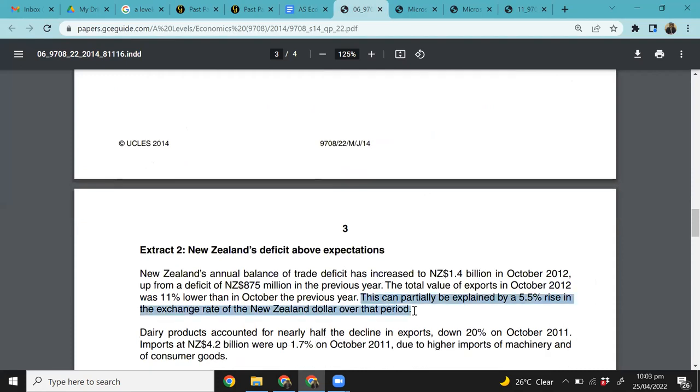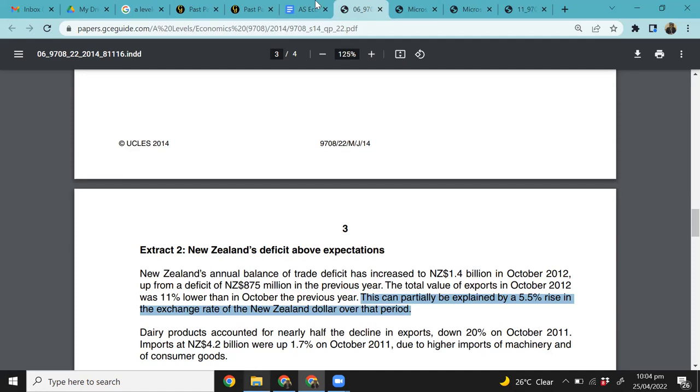one reason for less exports for New Zealand was the fact that its exchange rate appreciated, and its exchange rate appreciated by 5.5%, right, against the dollar over that period, right? So when your exchange rate is becoming stronger, your goods become less competitive for foreigners, and therefore they will import less, correct? Right?